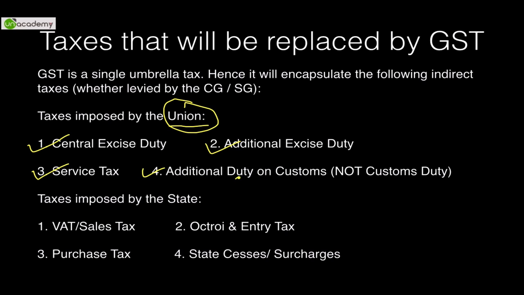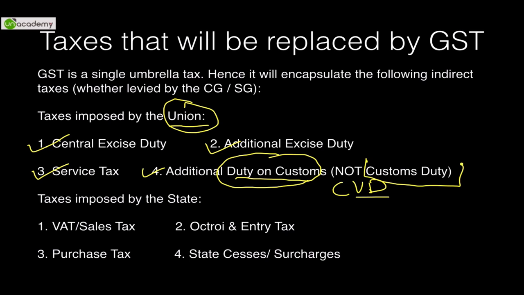Fourth is additional duty on customs, also known as CVD, countervailing duty, etc. All these duties will be subsumed except for something by the name of duty on customs. This is duty that is levied on any kind of import or any kind of export. This is something that will continue to exist even after implementation of GST. I repeat, even after implementation of GST, the customs duty will continue to exist. All other duties, as we have mentioned over here, will be subsumed.